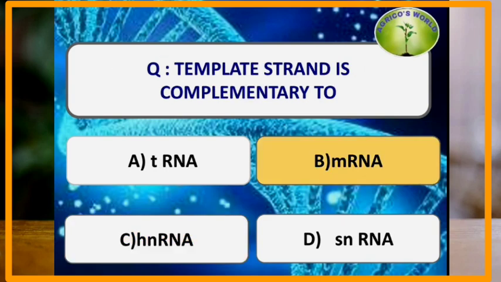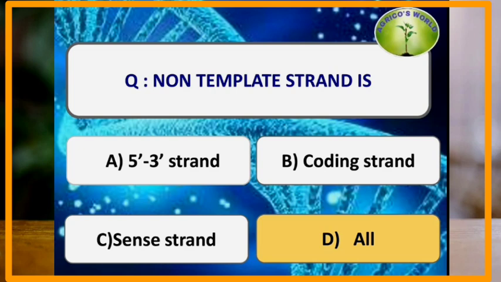Template strand is complementary to. The template strand, which is also known as non-coding strand, codes for the mRNA synthesis. So, the template strand is complementary to mRNA. Non-template strand is. The non-template strand can also be called as 5'3' strand, coding strand or the sense strand. It is similar to the RNA strand which is produced, except that it has uracil in the place of thymine.